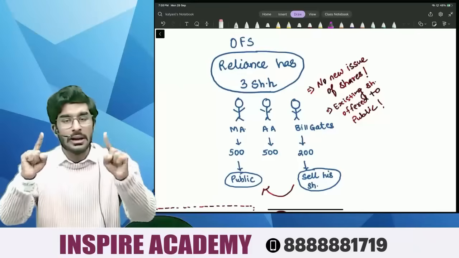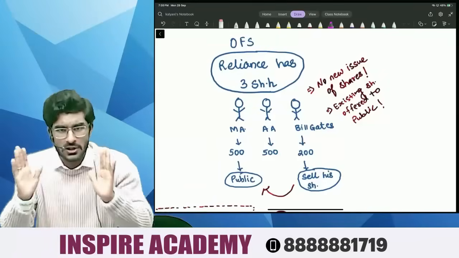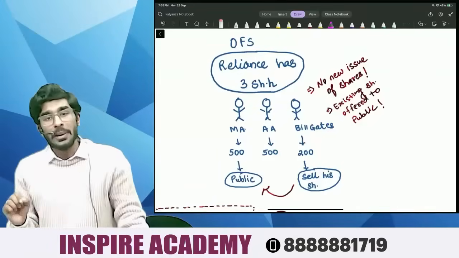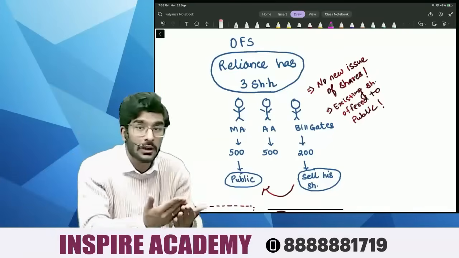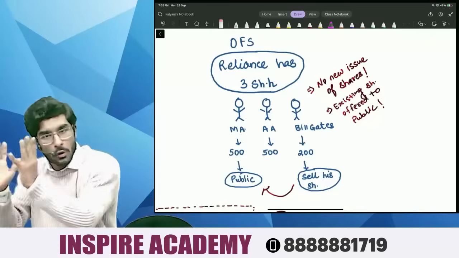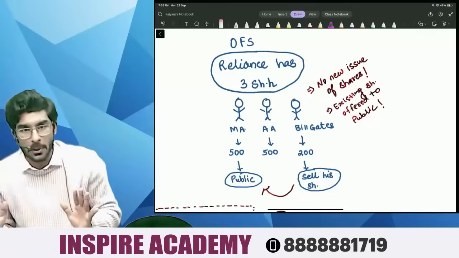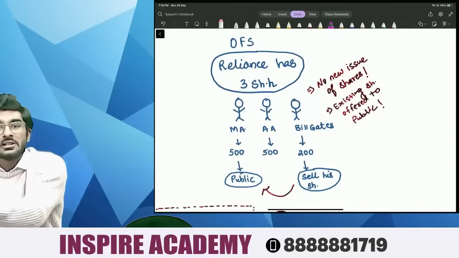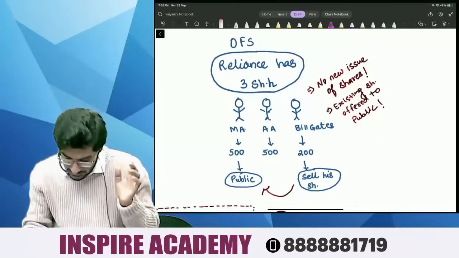We're going to understand this using an example. Company has got two ways to go for an IPO. Either you issue new shares to the public, or you simply give the existing shares to the public. Right, people? Now we're going to understand the meaning of offer for sale.